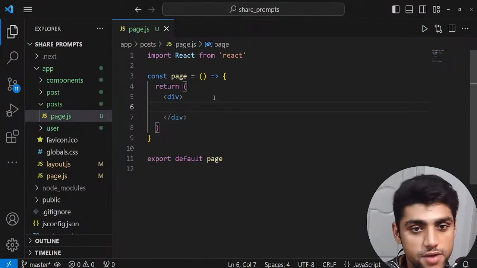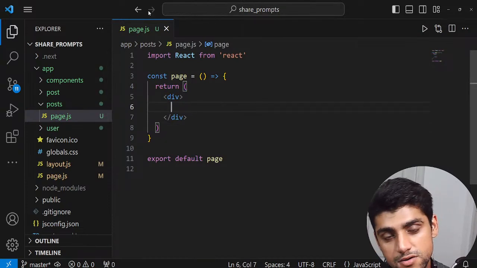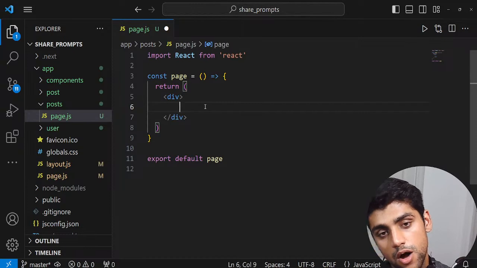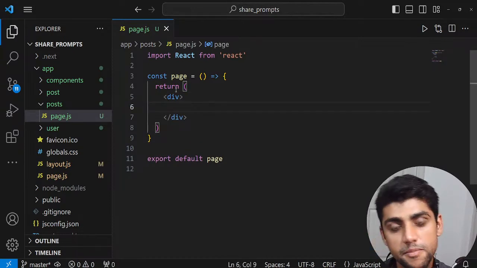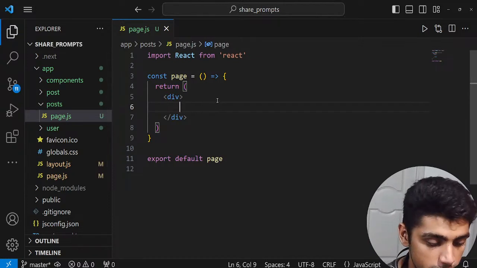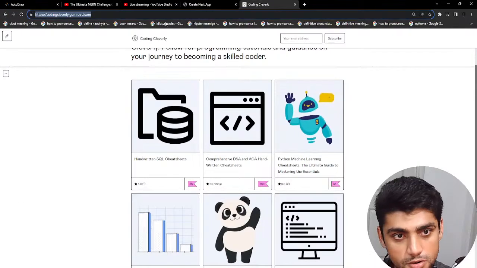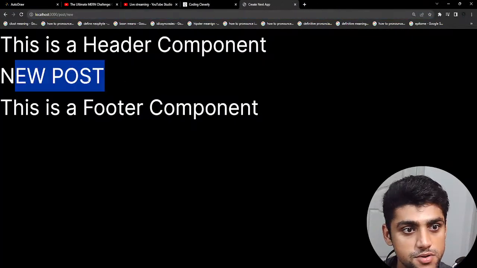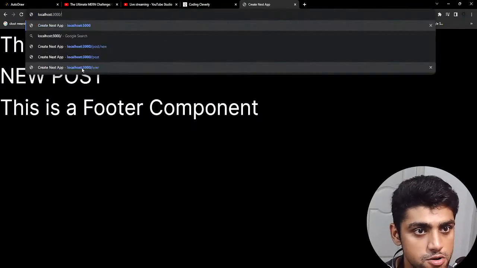Over here it just writes my boilerplate for me. What I want to do is change this to a component. It's super simple. Go to the page.js and I want to create posts, so I'll say posts over here. Now, if I go back to the folder, you can see there's a new post folder, but I'm going to the posts URL. So we're going to go to posts.